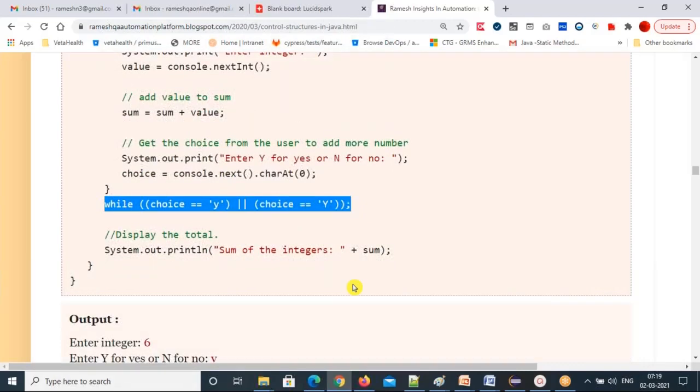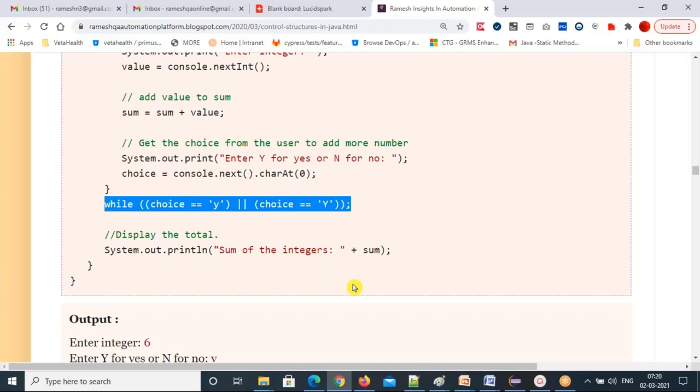So Ramesh, for the same kind of program, I'm trying to understand in what cases we have to apply this do while loop. Is it possible to execute the same kind of program with the regular while loop? No, not possible. Because first you want to execute your statements, then check the condition, then you go for the do while loop.